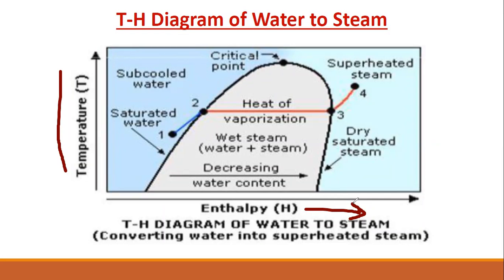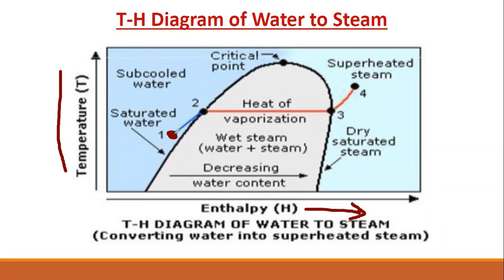Basically, we take water and we give heat and it becomes steam. Then we will describe the relation between water and steam. At first, suppose I take a particular point. I think you can see my drawing. Suppose it is 30 degrees Celsius water.